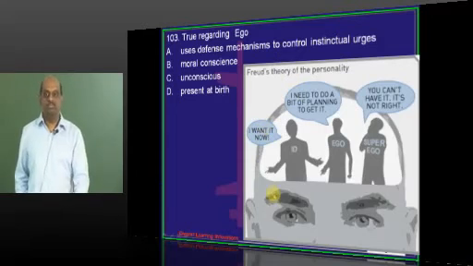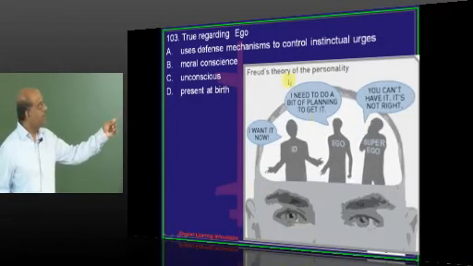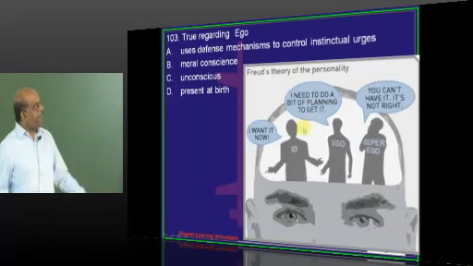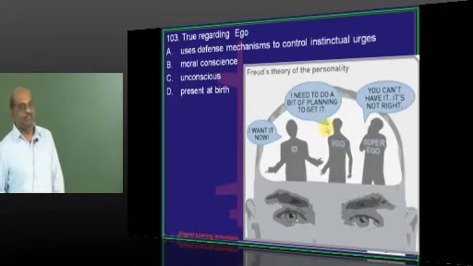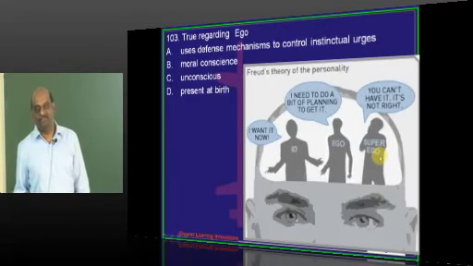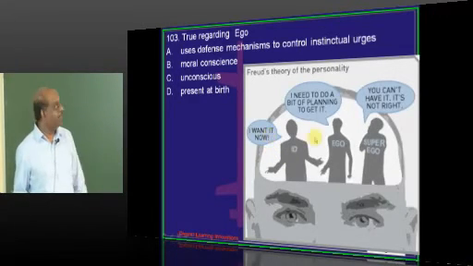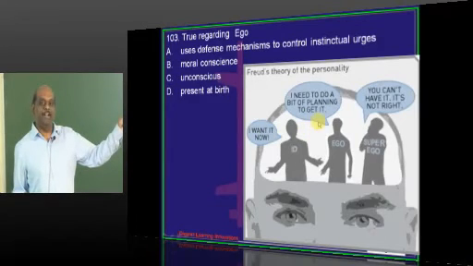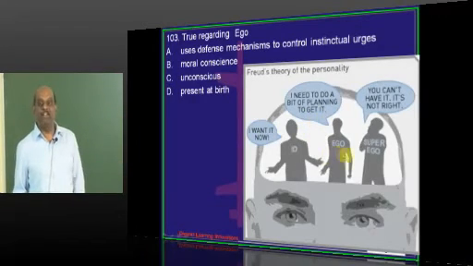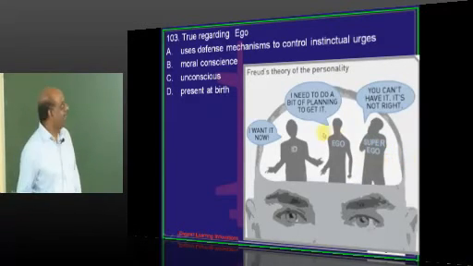I want it now is basically ID. I need to do a bit of planning to get it is what ego will tell. You can't have it because it is not right is what superego will tell. I want my friend's girlfriend is ID. You have to kill your friend and then get his girlfriend is what ego will tell. No. There's a difference between your girl and his girl is what superego will tell.